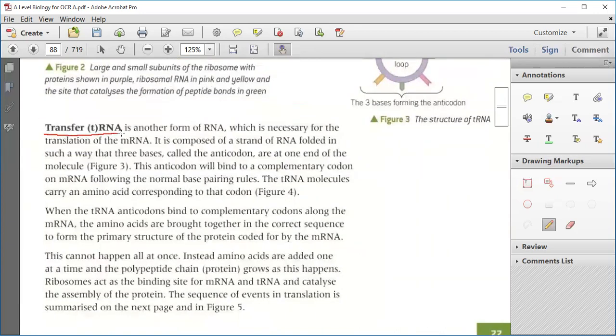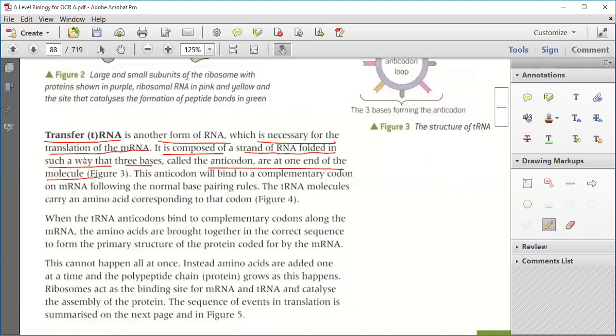Now, transfer RNA, tRNA, is another type of RNA which is necessary for the translation of the mRNA. mRNA, messenger RNA, needs to be translated, which is done by transfer RNA. It is composed of strands of RNA folded in such a way that three bases called the anticodon are at the end of the molecule.